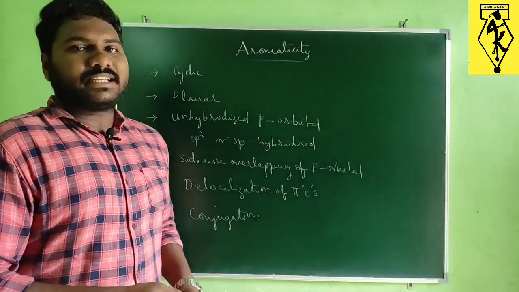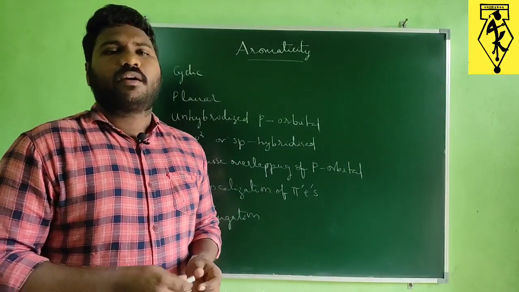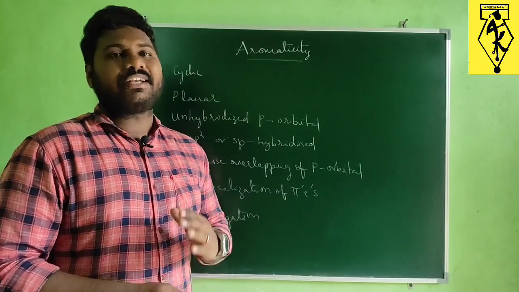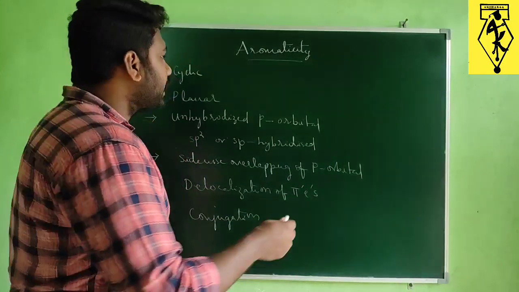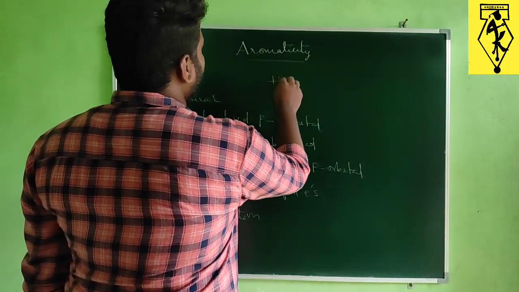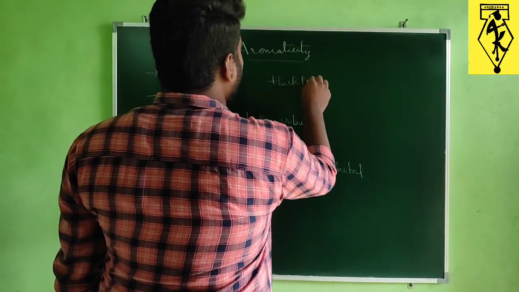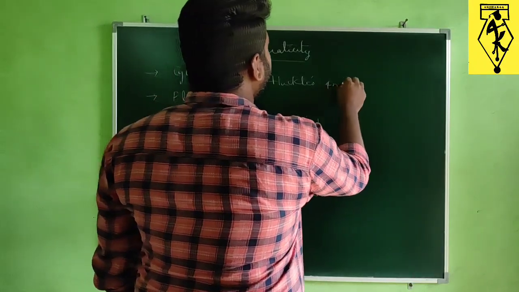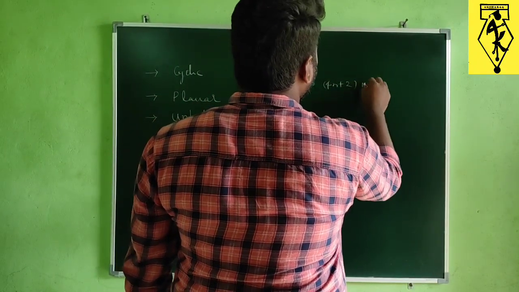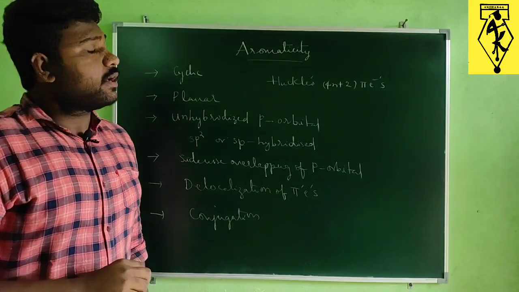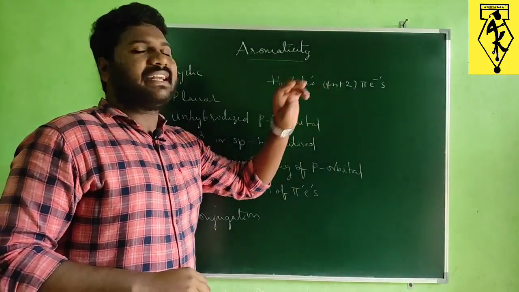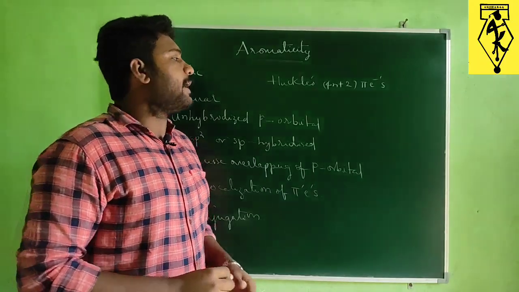Last but not least, the important rule which we use to predict whether it is an aromatic compound or not is none other than Huckel's 4n plus 2 pi electron rule. So for most compounds we can predict whether it is aromatic or not by using this rule.